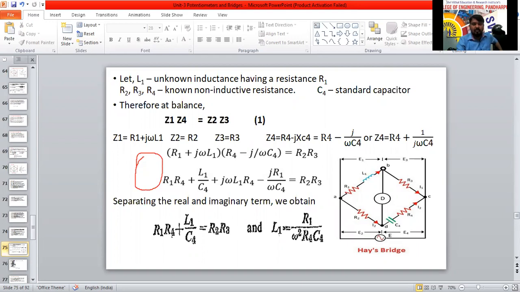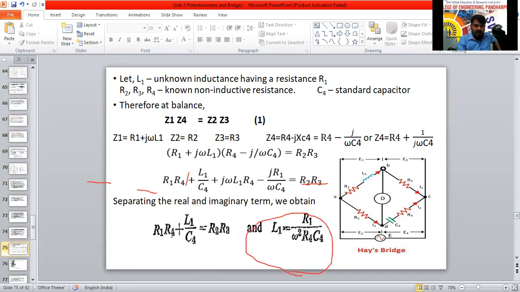Separating the real and imaginary terms: this is the real term, this is also a real term, there is no J term here, and this is also real. So R1 R4 plus L1 by C4 equals R2 R3, and L1 equals R1 divided by omega square R4 C4, since omega into omega is omega square.